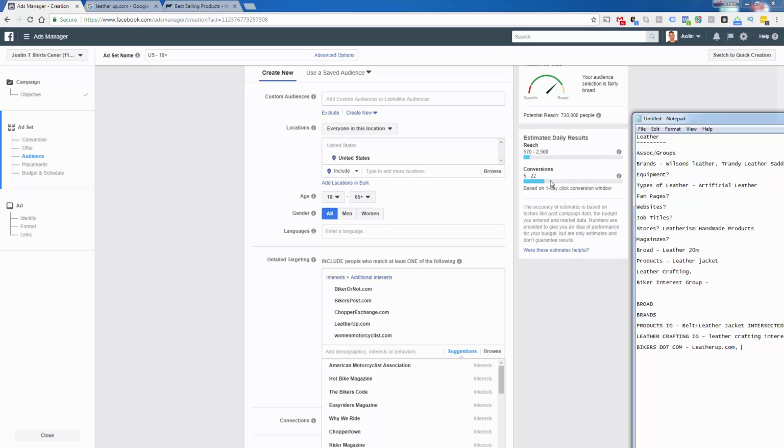I don't think that there's really any other ones that jump out at me in terms of being definite tests like bikers. And the reason is, one, I'm not an expert at this niche, but I am an expert at seeing and believing what Facebook tells me. And Facebook did not offer anything close to any other recommendations to any other niches. So we're going to go with the leather. We're going to go with the broad brands, products, leather crafting, and we're going to do the bikers.com.